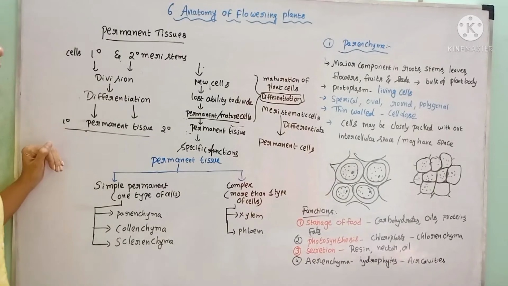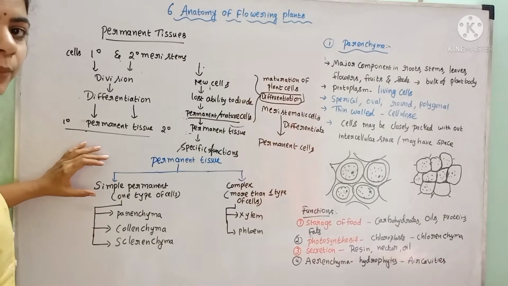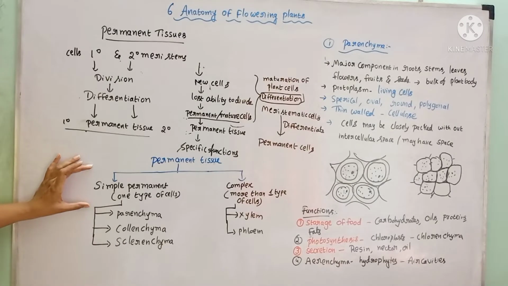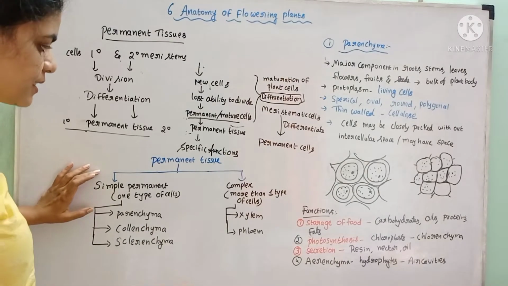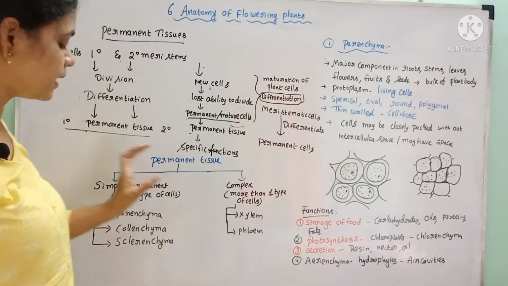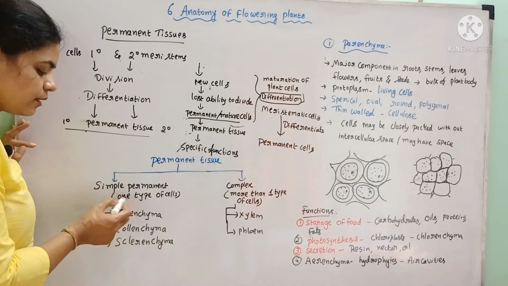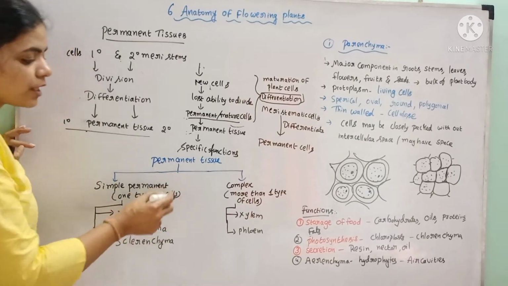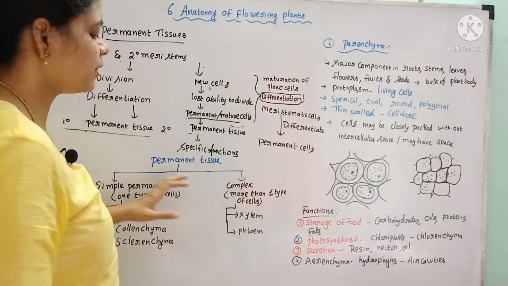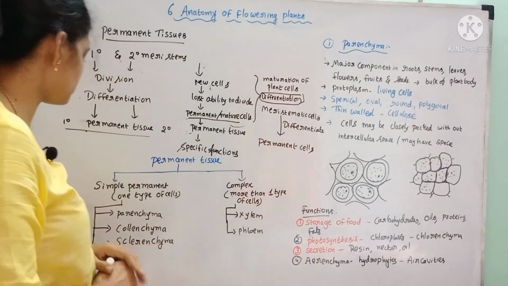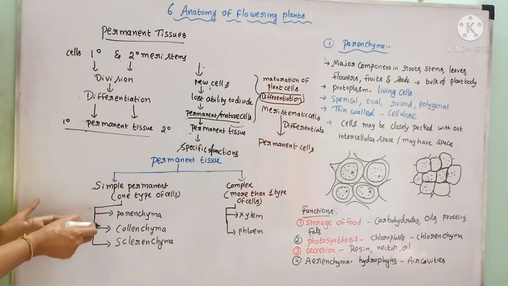If you see the classification of these permanent tissues, they can be classified into two types: simple permanent tissue and complex permanent tissue. The simple permanent tissue is formed by only one type of cell, whereas the complex permanent tissue is formed by more than one type of cell. Simple permanent tissue consists of a single type of cells which have the same function. Complex permanent tissue has more than one type of cells, but all together they carry out only a single function.